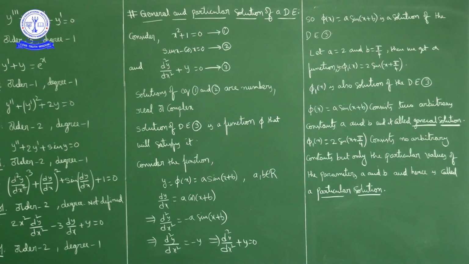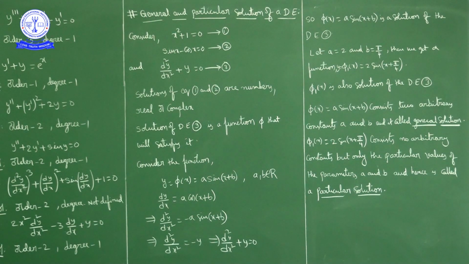Now phi of x is equal to a sin of x plus b is a solution of the differential equation 3. If I give some arbitrary values, for a I will give 2 and for b I will give the value pi by 4. Okay, then I will write phi 1 of x, y is equal to phi 1 of x is equal to 2 times sin of x plus pi by 4.